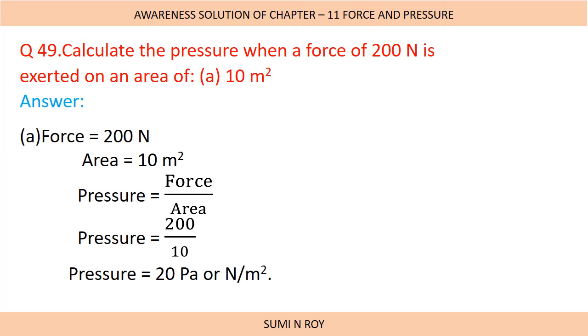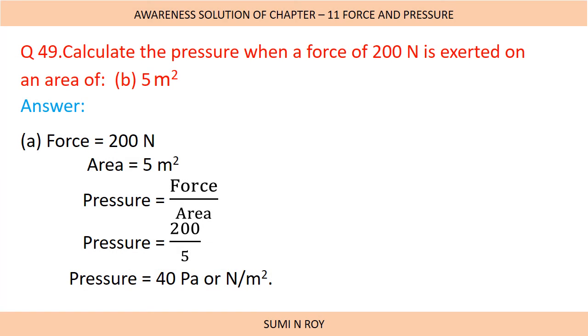Now in the next step we will substitute the known quantities, that is pressure is equal to 200, that is force, and 10, that is area. When we divide 200 by 10, we get 20. And always remember, I have told you before also, a numerical is not complete until you write a unit. Here we are finding pressure. The unit of pressure is Pascal or Newton per meter square. So first you have to conclude with a unit, that is pressure is equal to 20 Pascal or Newton per meter square.